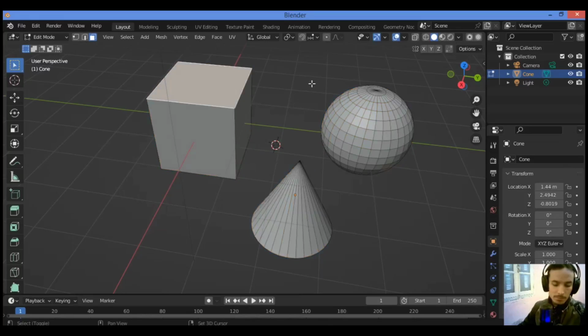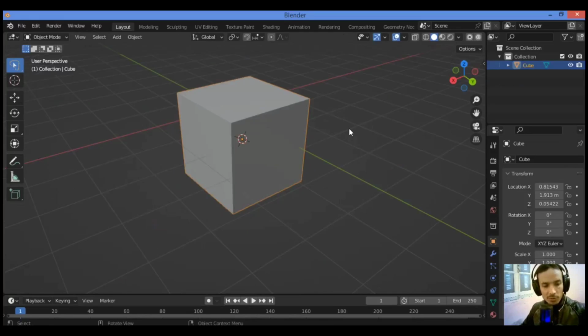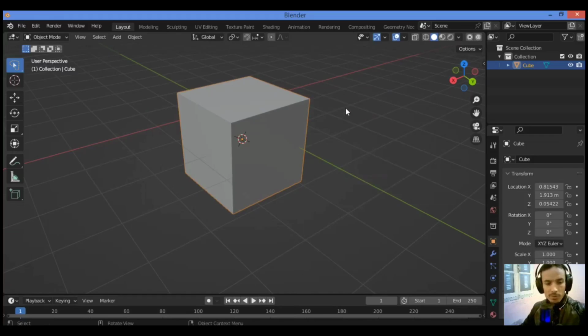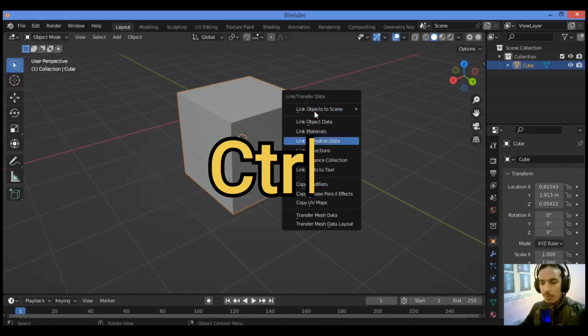like this. Also, we have another shortcut which is for making links menu. Control L. It's gonna be showing a link transfer data menu like this.